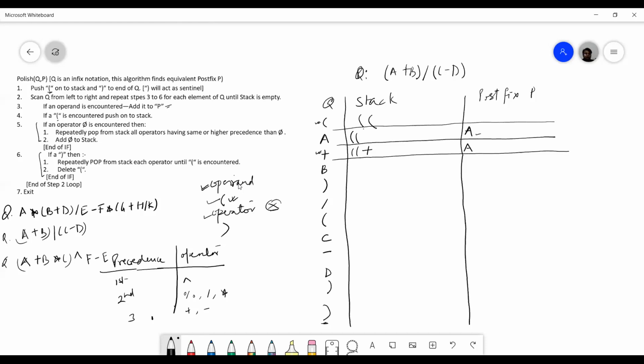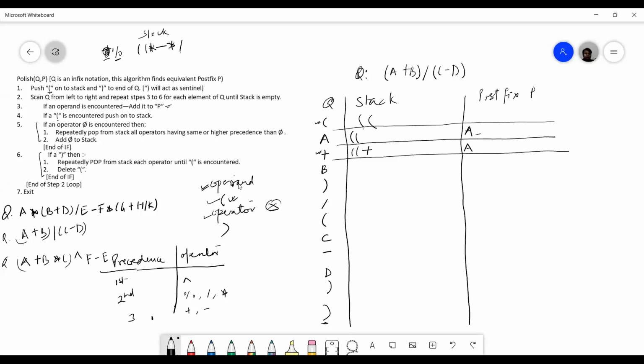So whenever you get an operator, suppose the stack is like this, for example. Okay, and I got plus. Or suppose I get modulus instead of plus. So I will pop all the operators which have the same or higher precedence than modulus.